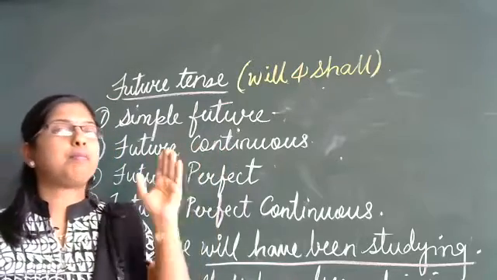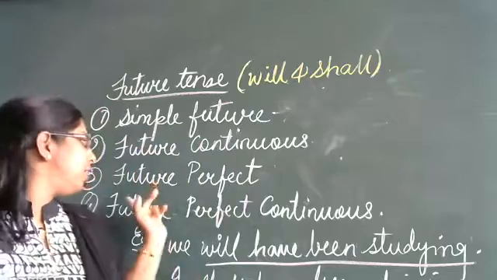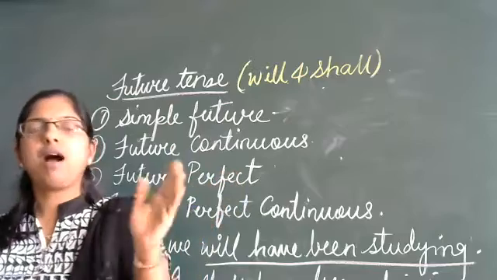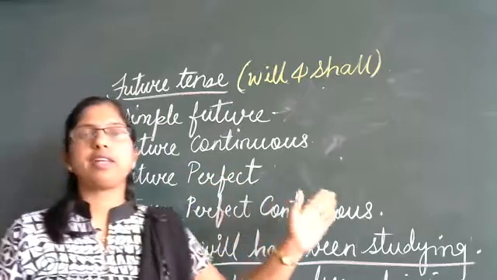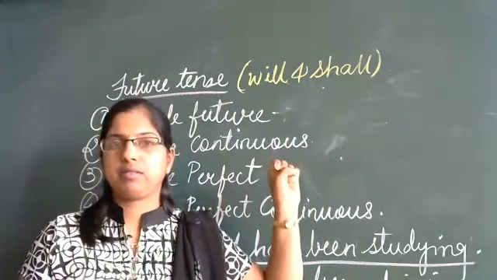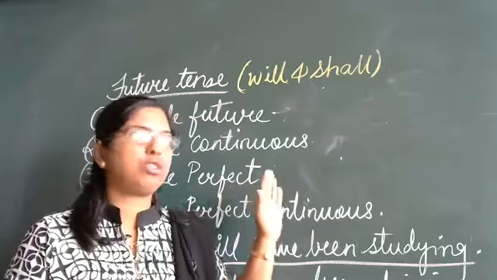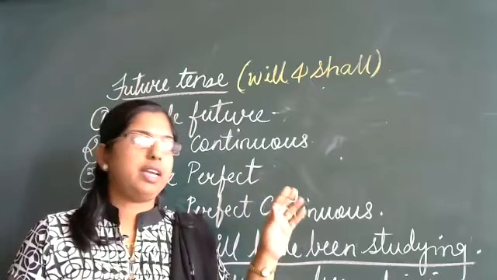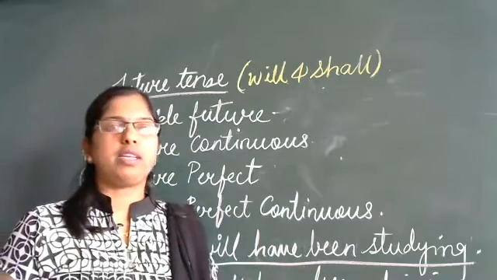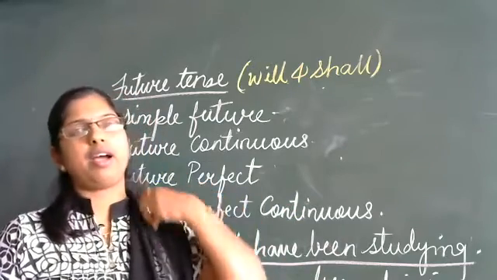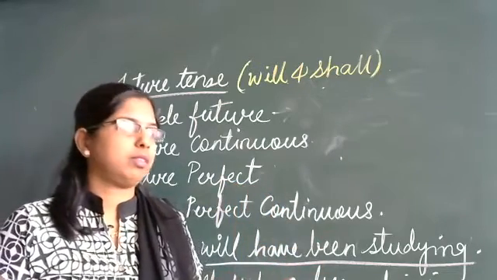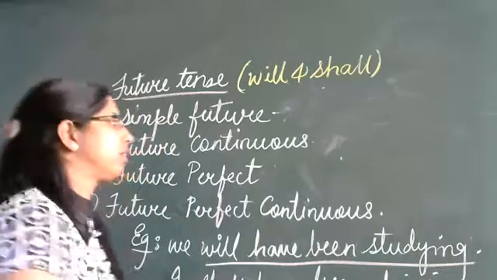The next, present perfect, then past perfect, future perfect. And the last one, present perfect continuous, past perfect continuous, and future perfect continuous. So we have covered the entire concept of tenses. Clear to everybody? Any doubt, children? Is the concept clear about tenses? How to change, how to identify, and which words to be used when you are changing from one tense to another? Clear now? Very good.